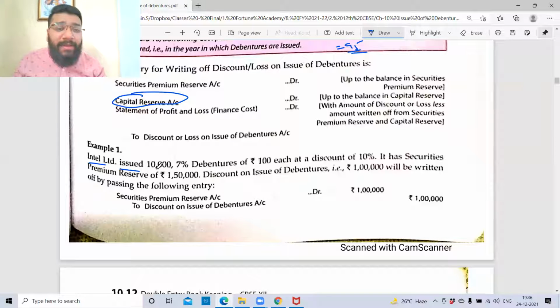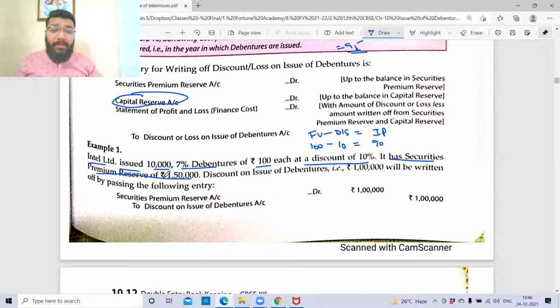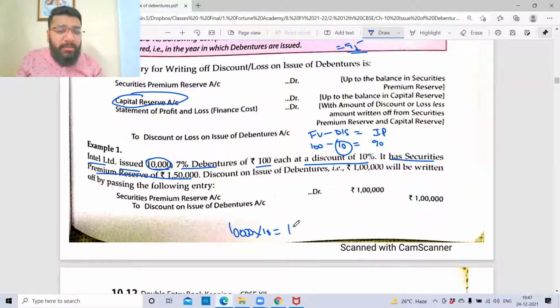Intel Limited issued 10,000 7% debentures of 100 each at a discount of 10%. So what is my face value? Face value 100. Discount? Issue price? It has securities premium reserve of 1.5 lakh. So what is the total amount of discount? If you can multiply and tell me. See, 10 rupees is the discount. How many debentures are issued? 10,000. So 10,000 into 10 rupees. For each debenture there is a loss of 10 rupees, so total debenture loss is 1 lakh.